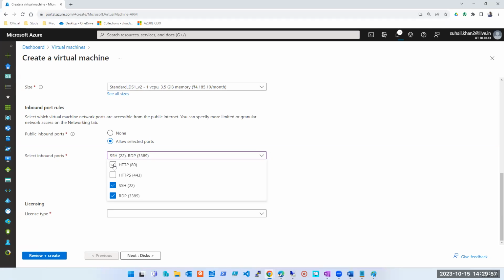Two or three are famous ones. I'll tell you them. You can stick to them. So HTTP and HTTPS, these are for websites. So if I uncheck them, even if you have network level access, you will be able to take RDP to that machine, but the website is not going to work. Why? Because I have not accepted the protocol. Got it?